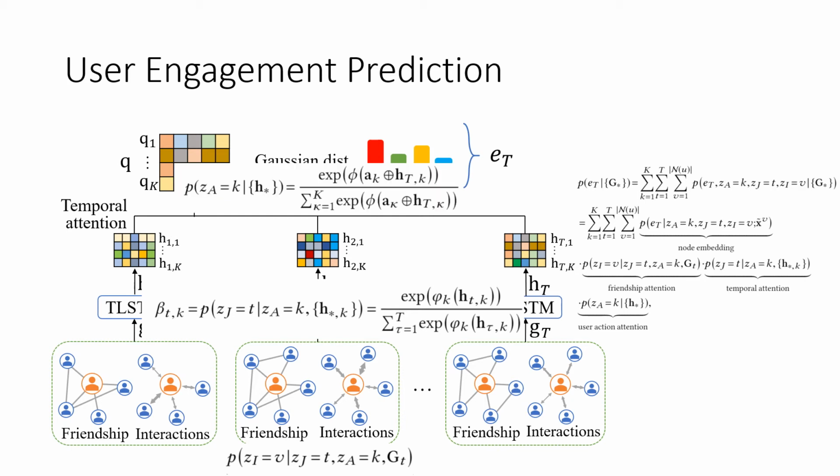Next, an action attention is also derived using the representation vector that contains exclusive information for every user action. Finally, the user engagement is predicted using the combination of the distribution of every user action.